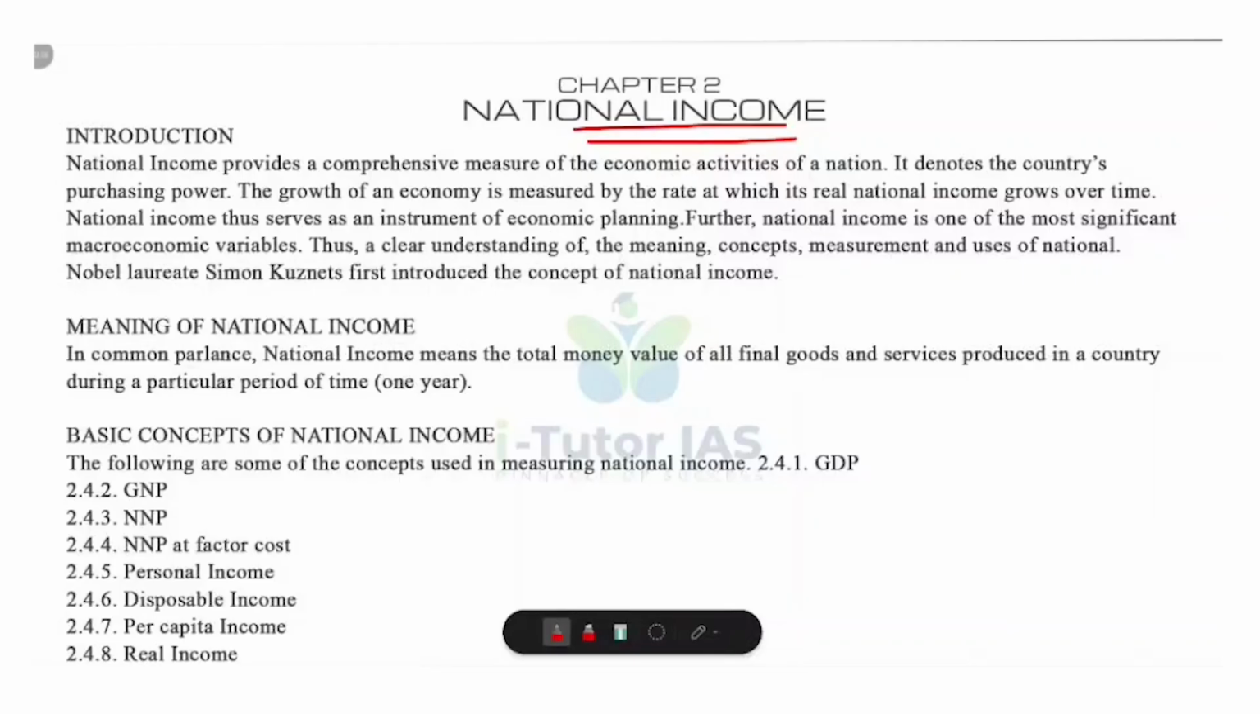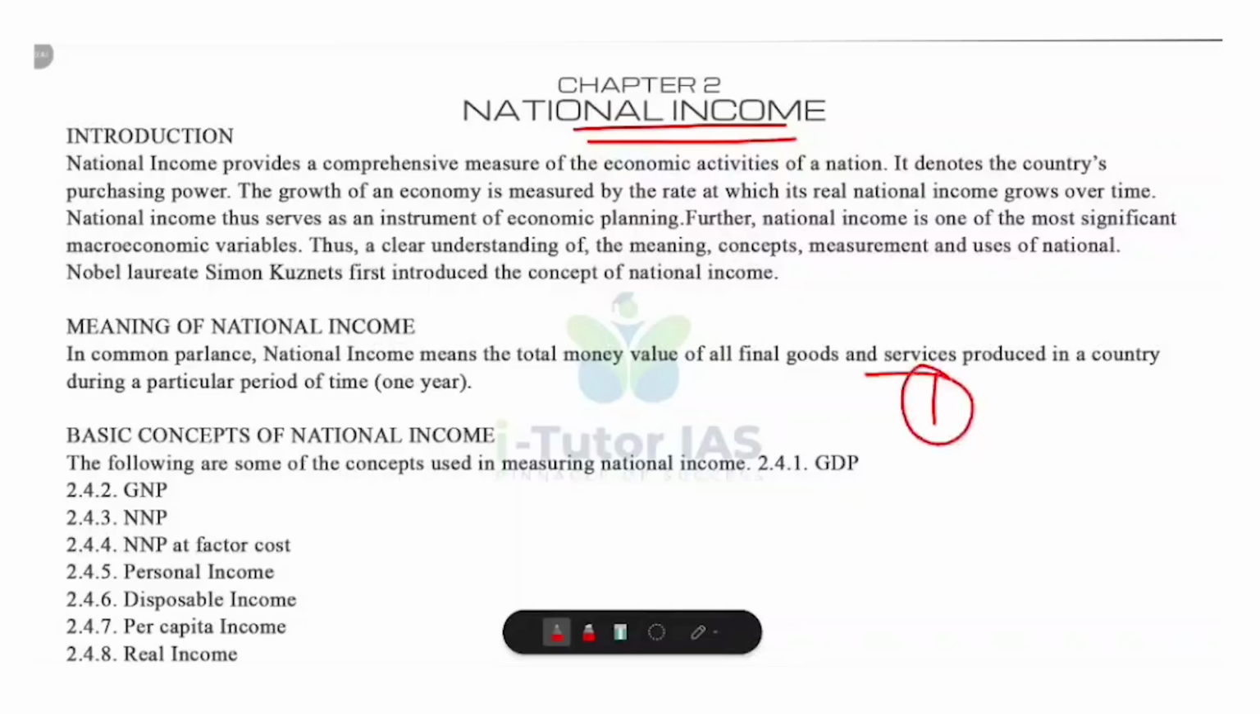So think of it as the country's total earnings or its purchasing power. Just like your monthly salary tells you how much you can spend, the national income tells us how much a country as a whole can spend, invest and grow. Okay, so why is national income important? I will tell you one by one.